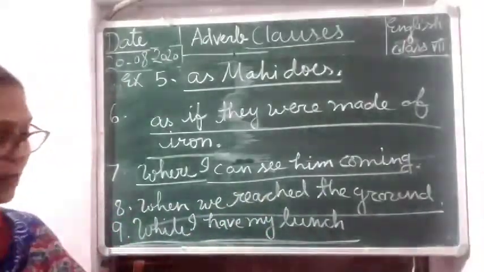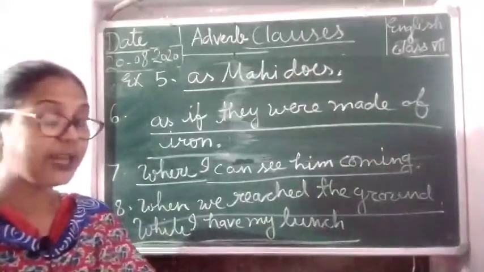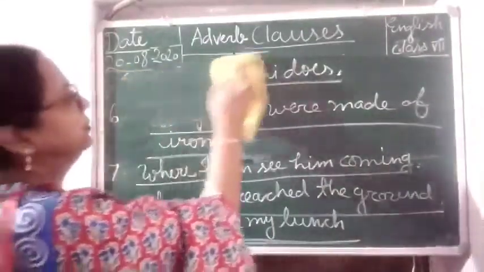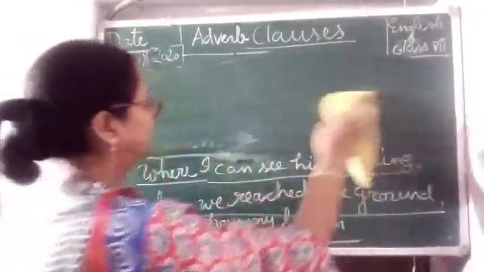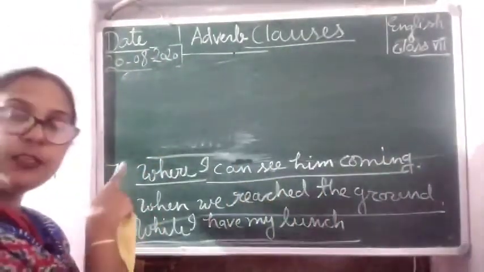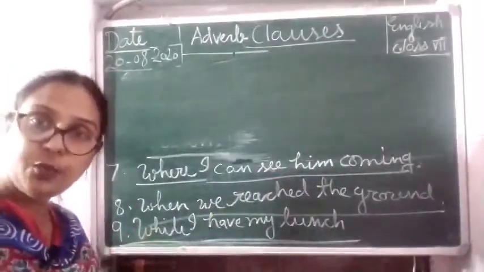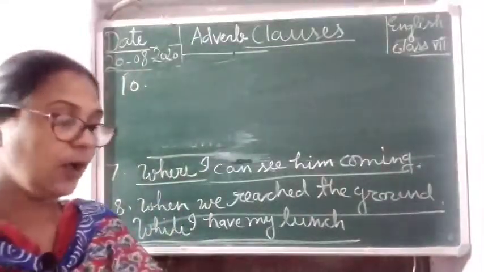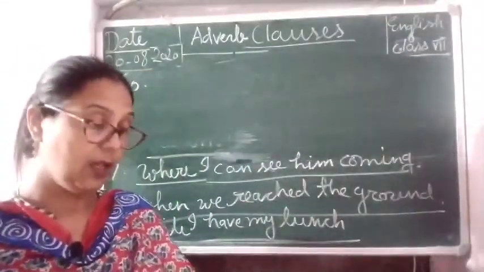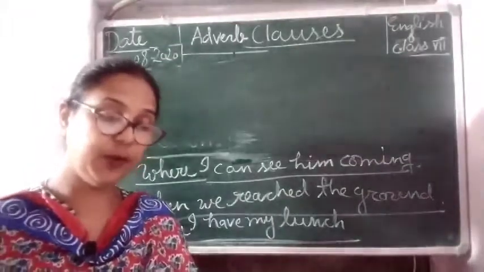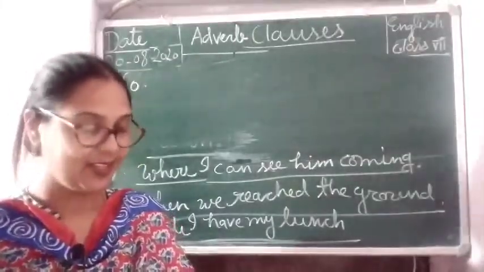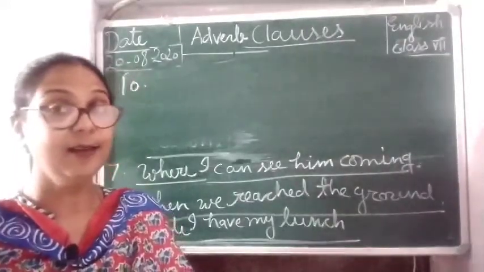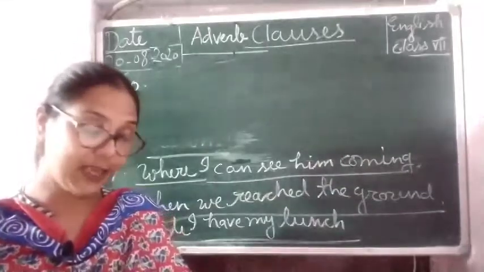Now we are going to do 10th number. I hope you have completed 7, 8 and 9, and we are doing number 10. Because he performed steadily, the tortoise emerged winner in the race. At the starting of the sentence, what is given?